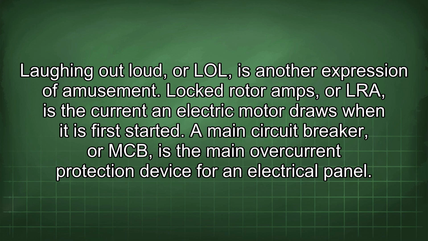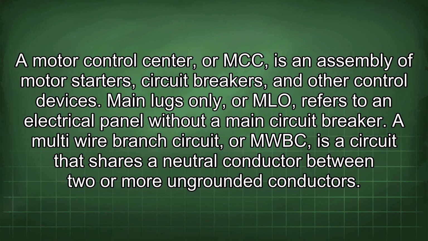A main circuit breaker, or MCB, is the main overcurrent protection device for an electrical panel. A motor control center, or MCC, is an assembly of motor starters, circuit breakers, and other control devices. Main lugs only, or MLO, refers to an electrical panel without a main circuit breaker. A multi-wire branch circuit, or MWBC, is a circuit that shares a neutral conductor between two or more ungrounded conductors.